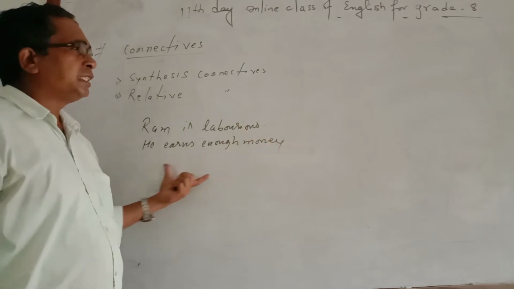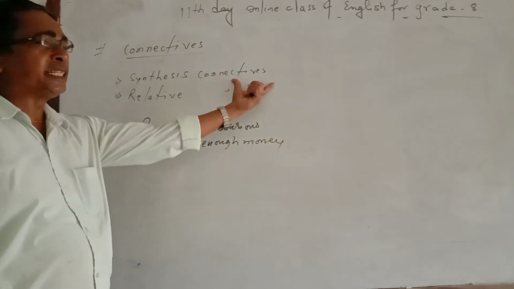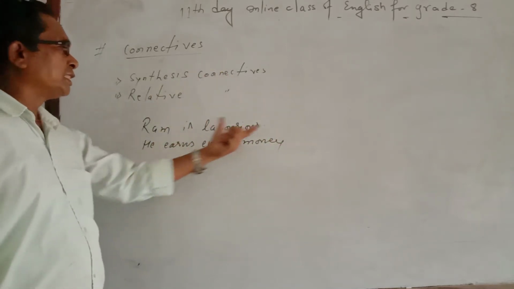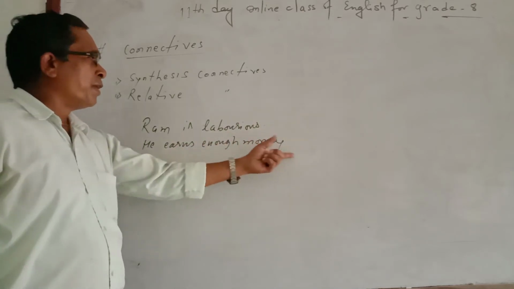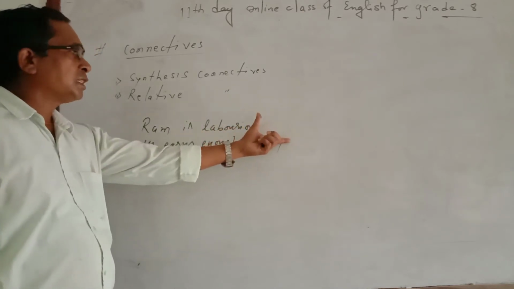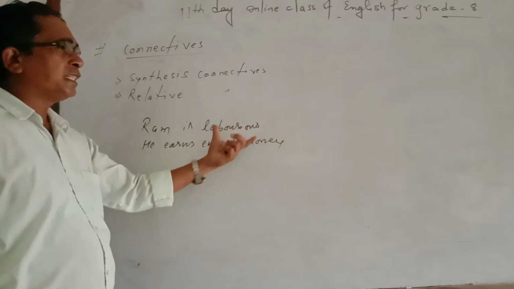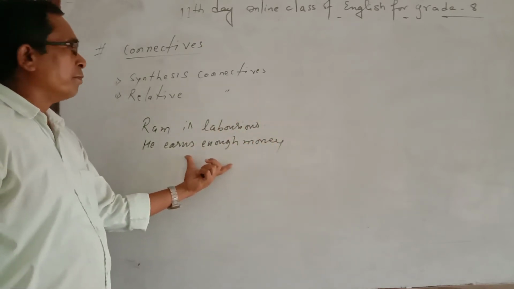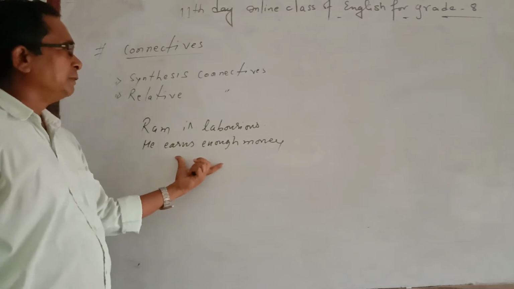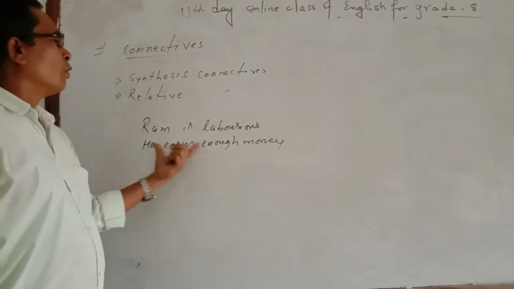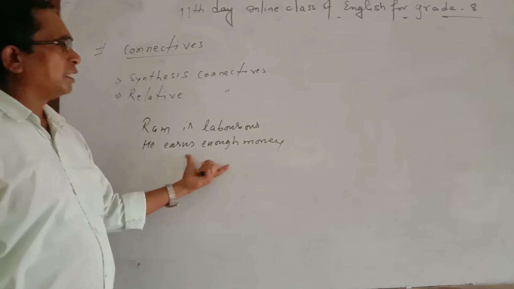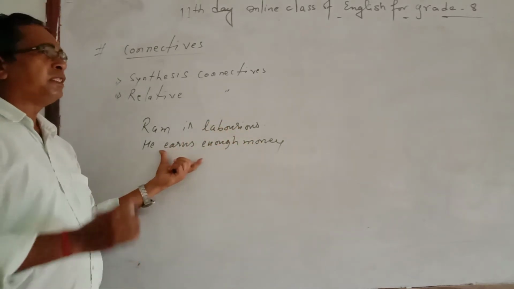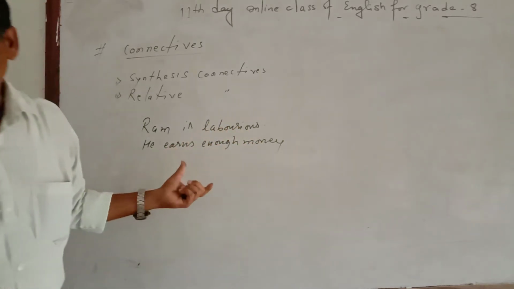And after connecting these two sentences by using a synthesis connective, the meaning will be: Ram is laborious, so he earns enough money, or Ram earns enough money because he is laborious. It means connecting does not have any effect on the meaning, because the sentences are fully independent in meaning. But when you join these two sentences with the help of because or so, it makes the meaning a little more charming.